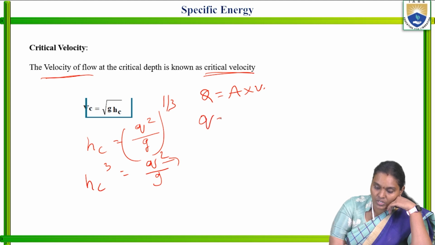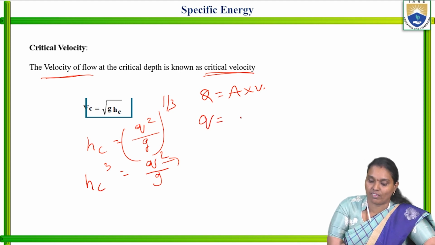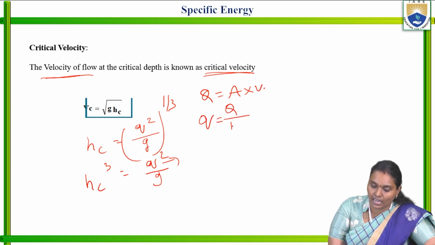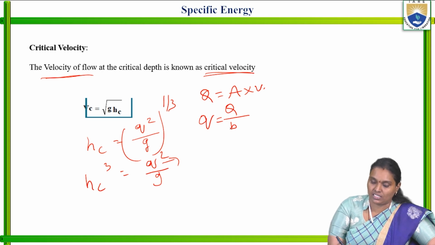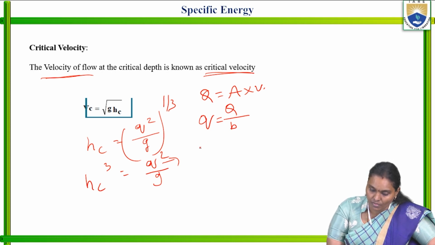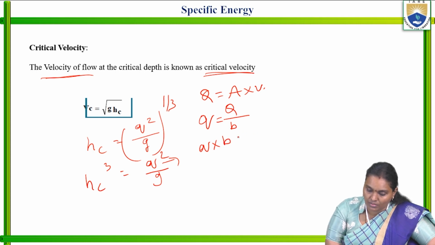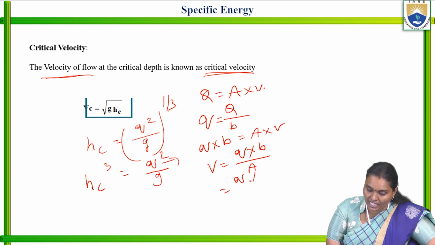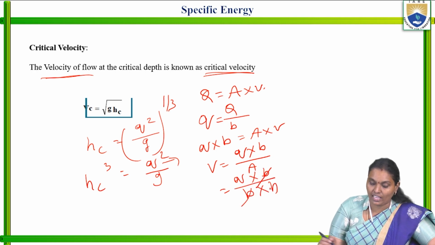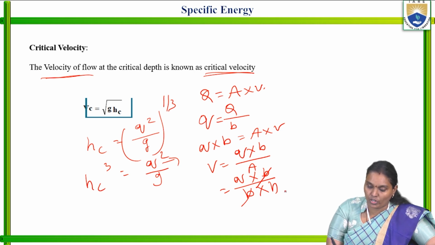This small q is the discharge per unit width, that is, the discharge of the channel per width of the channel. So now q into b is equal to area into velocity. So velocity is equal to q into b by area. Area is nothing but b into h. Finally, V is equal to q by h.